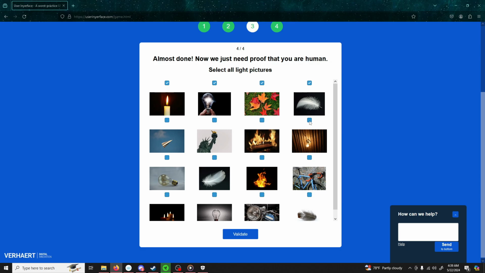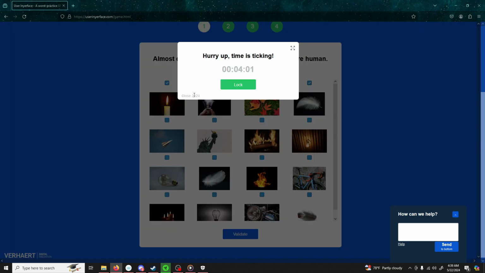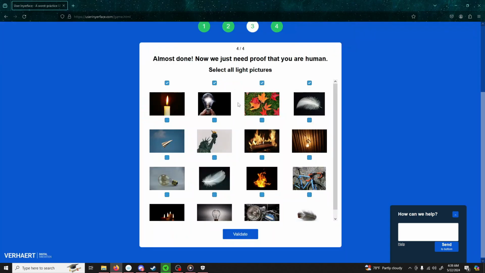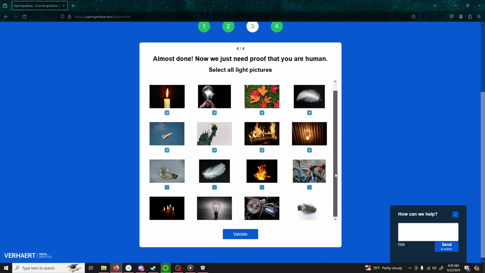Both of these are light. Light bulbs are generally light, so I think those qualify. Let's go ahead and add that. Of course, fireplaces provide light. Lady Liberty is a beacon of light. Paper airplanes are light. Light bulb, of course. Another feather. Of course, campfire. Bicycles are a little bit of a hard sell, but maybe there's something I'm just not seeing there.